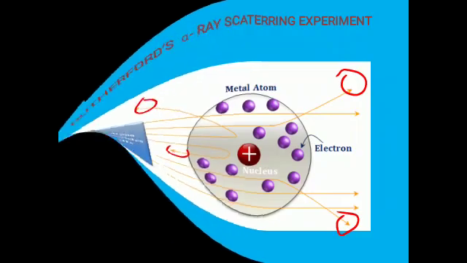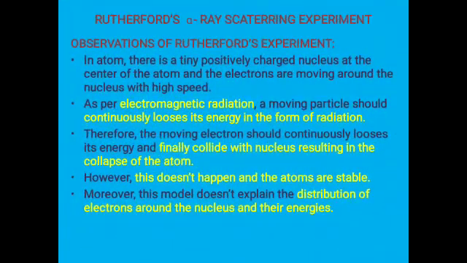Based on this, Rutherford came to the conclusion that in an atom there is a tiny positively charged nucleus at the central part of the atom, and the electrons are revolving around the nucleus with high speed. This is the first observation made by Rutherford.